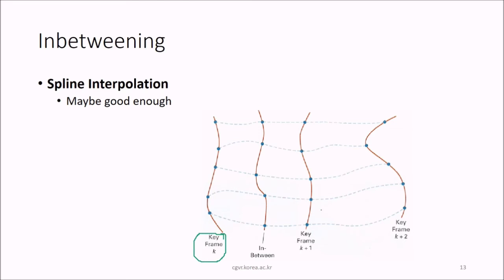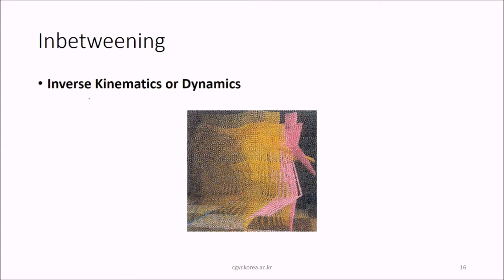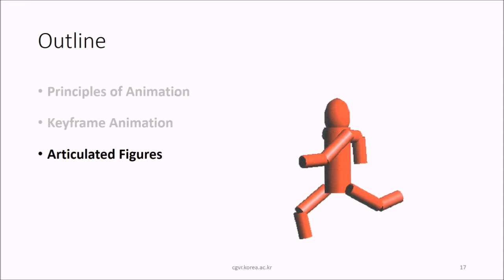This is keyframe k, this is k plus one, this is k plus two. So in betweening, this is predicted using spline interpolation. This may be good enough, but they simply do not follow physical laws, and we have seen the animations; they generally don't follow. This is just for fun. This is spline interpolation in in betweening. Now inverse kinematics or dynamics is also involved. We'll see this in greater detail later.